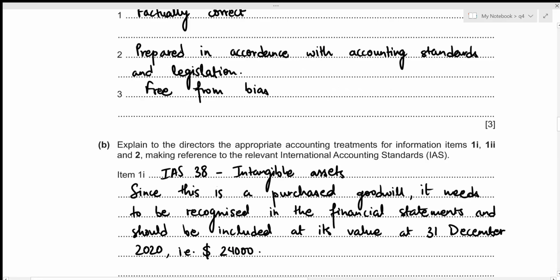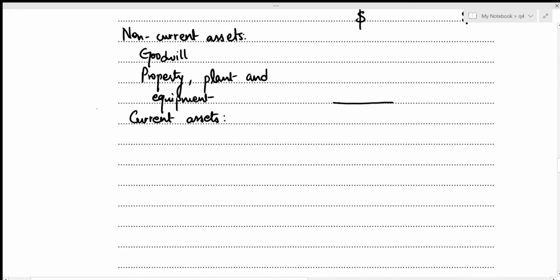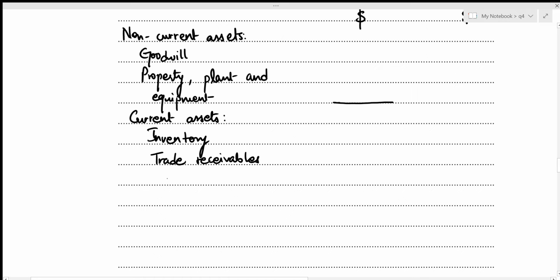Let's have a look above. Right here we can see that the current assets includes inventory, trade receivables and cash equivalents. Let's copy these down. So that's inventory, trade receivables, and cash equivalents. Okay, and this gives the total for current assets, and now we can move towards figuring out the total assets.